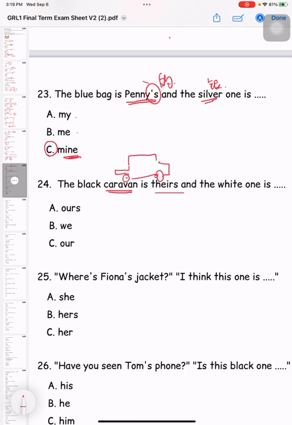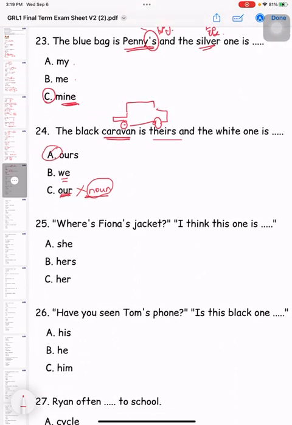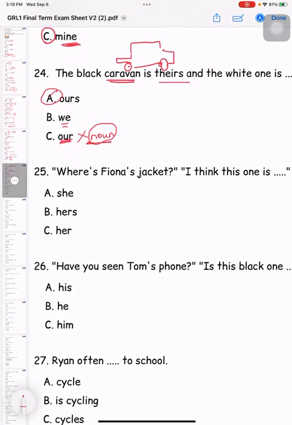Same thing here, we've got to use ours, because we is a subject pronoun. We only use it at the first part of the sentence. Our is a possessive adjective, not suitable as well, because for a possessive adjective you have to add a noun at the back, for example, our caravan. Okay, 25. Where's Fiona's jacket? I think this one is 她的, which one? Not she, not her, it is hers. This is what we call a possessive pronoun. We've got to use a possessive pronoun at the back.